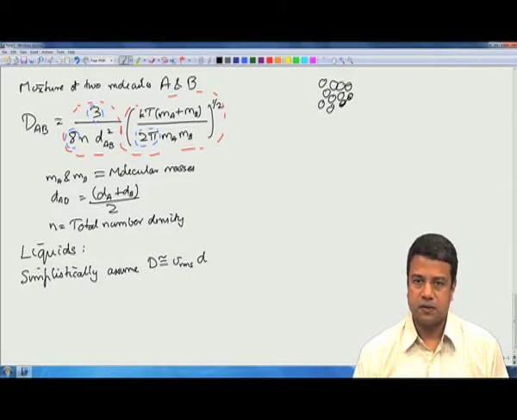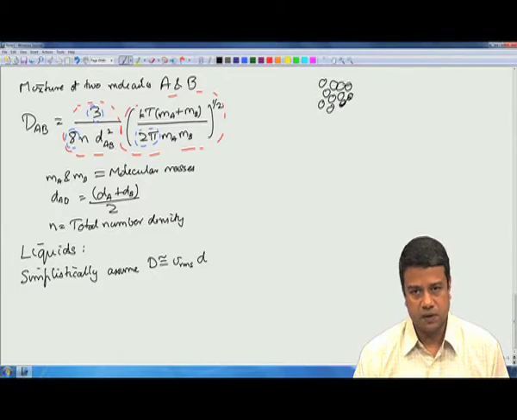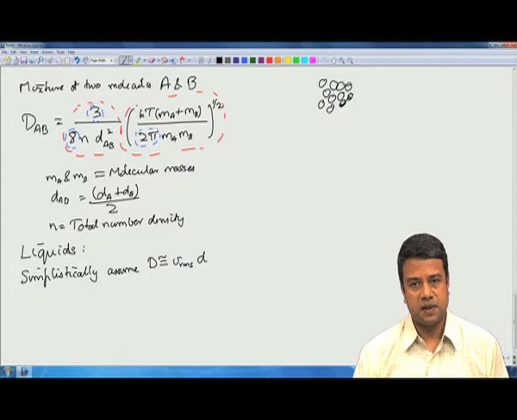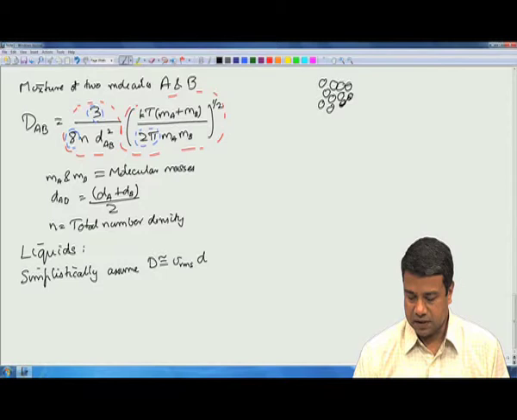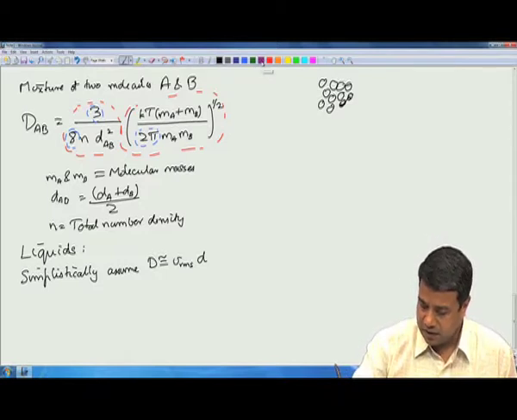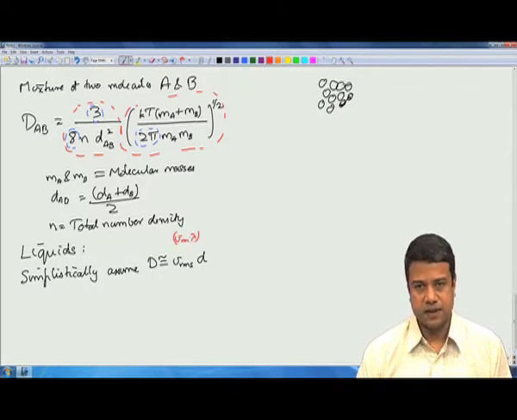In gases, I told you that the mean free path is of the order of 0.06 to about 0.5 microns. So it's approximately 0.1 microns. 0.1 microns is about 100 nanometers. So the only thing that changes here is that in the case of gases, instead of having Vrms times lambda, I have now Vrms times d.